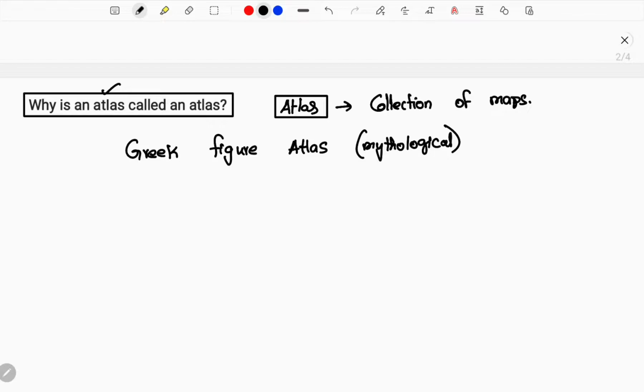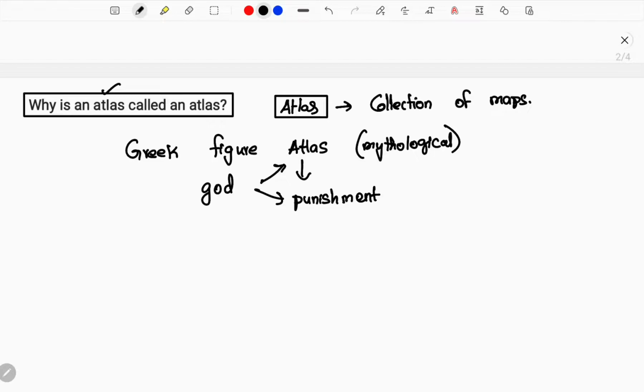But all the Greek gods got angry with him and wanted to punish this Atlas. So Greek gods started punishing him. So they had given a punishment to him. Okay, punishment to him. What is the punishment Greek gods gave to Atlas?